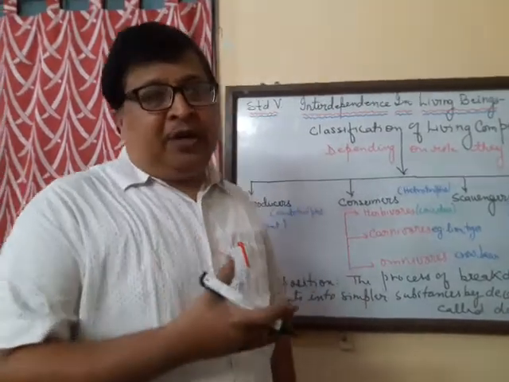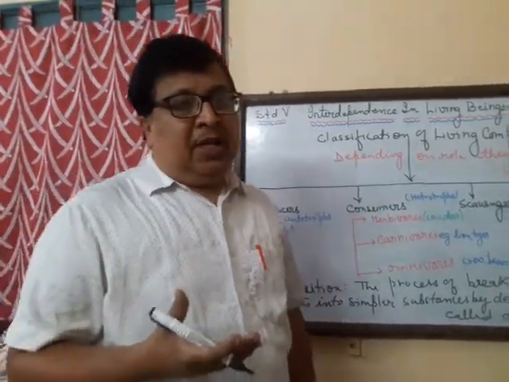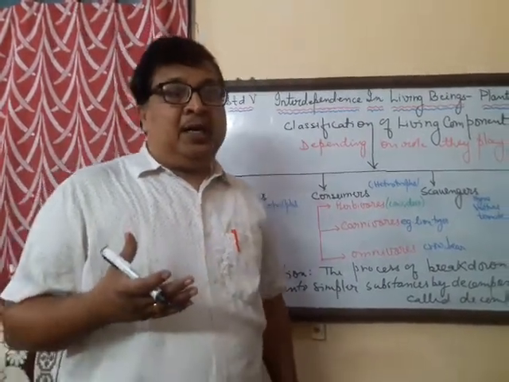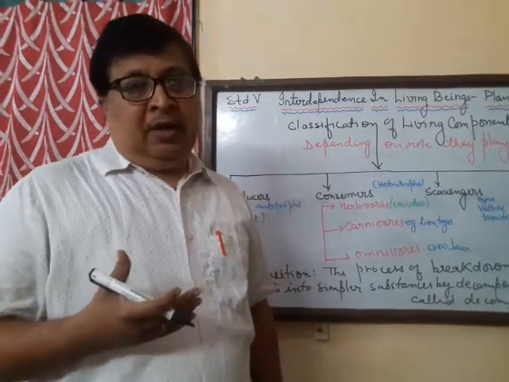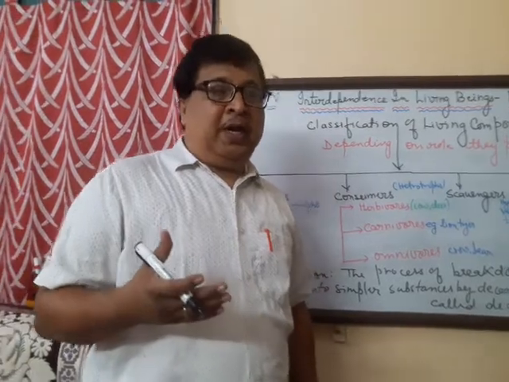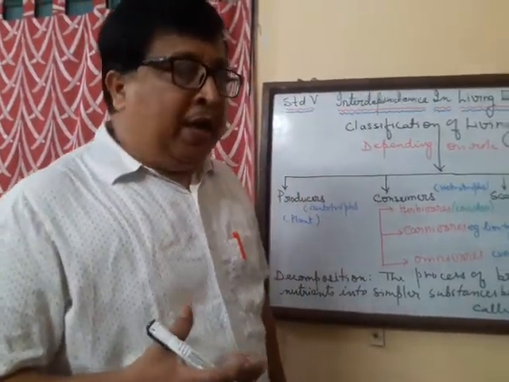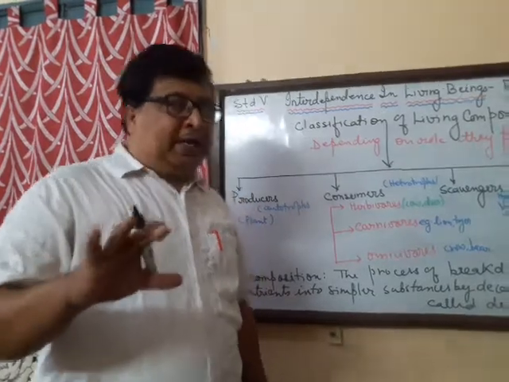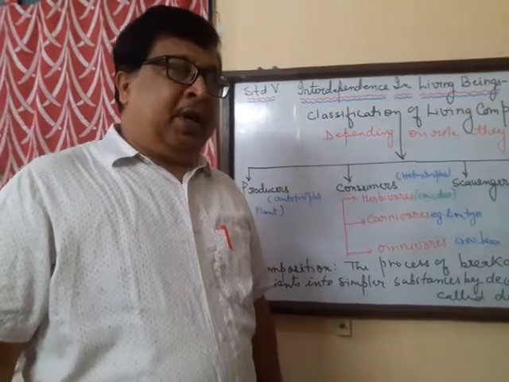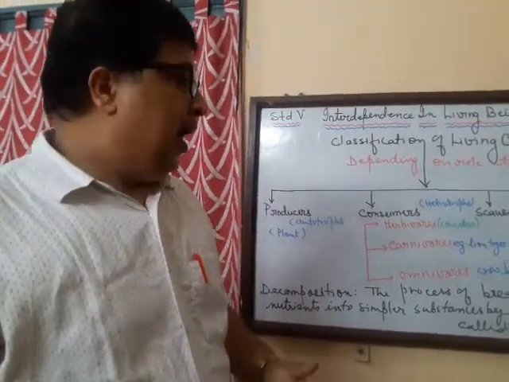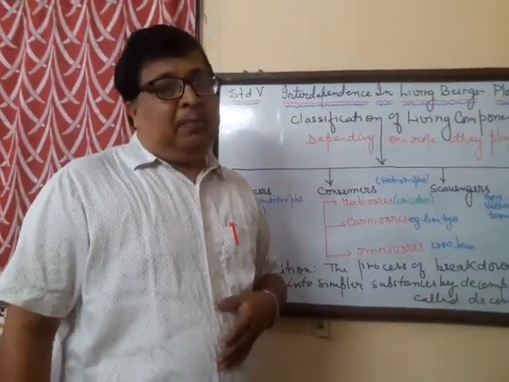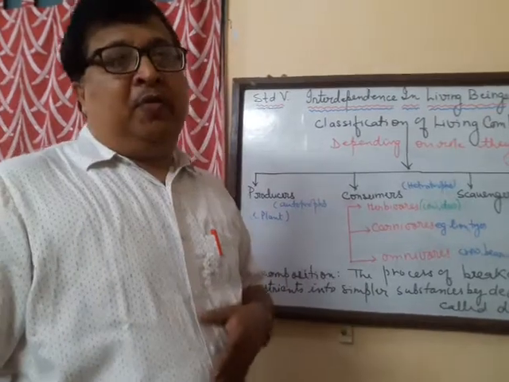Just now I gave you the reaction, the chemical equation that happens during photosynthesis, in which the plant uses carbon dioxide and water in the presence of sunlight and chlorophyll to make glucose. Now the plants get their carbon dioxide from the air, water from the soil that they absorb through the roots, and sunlight available in nature, and this chlorophyll that is present in the leaves of the plants, and then they make their food in the form of glucose.